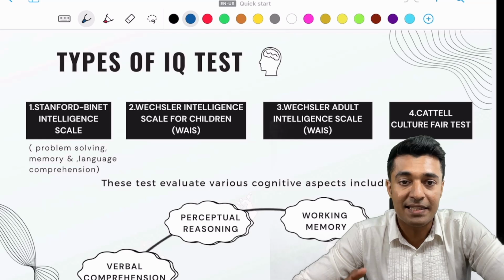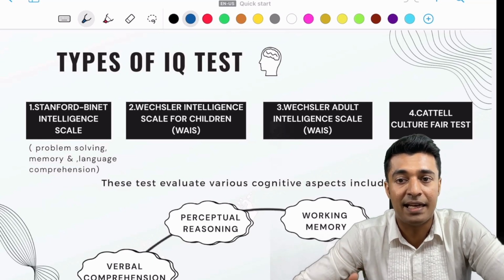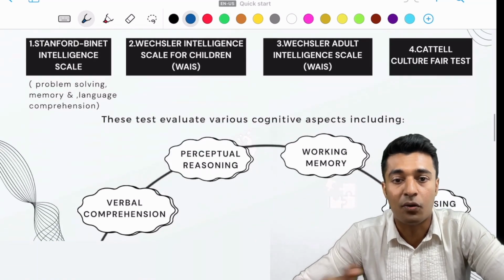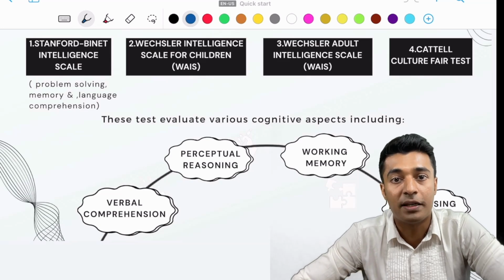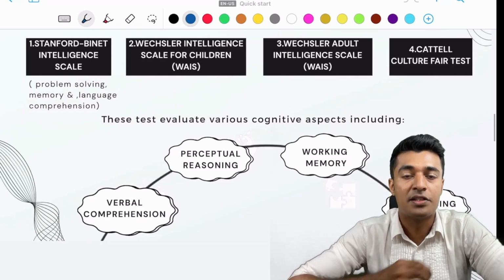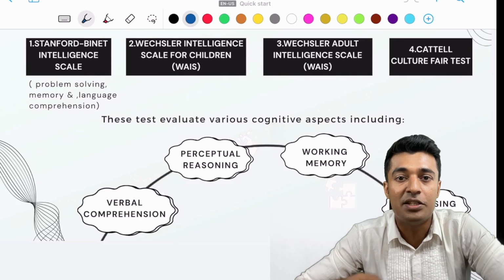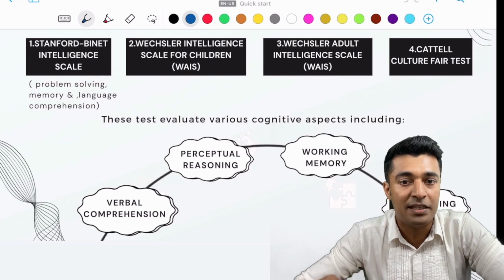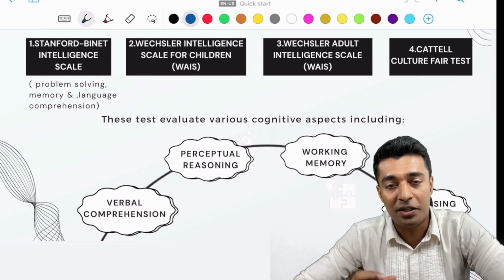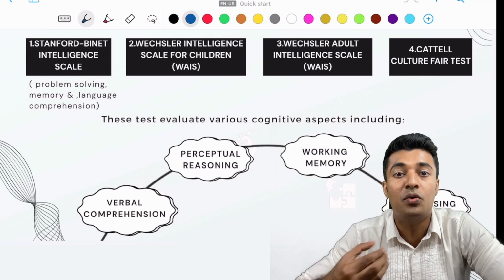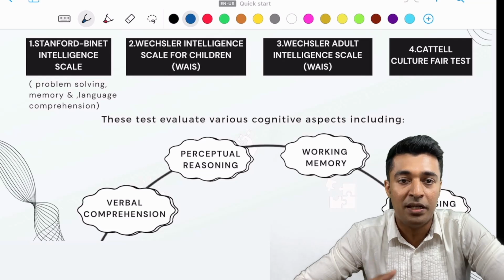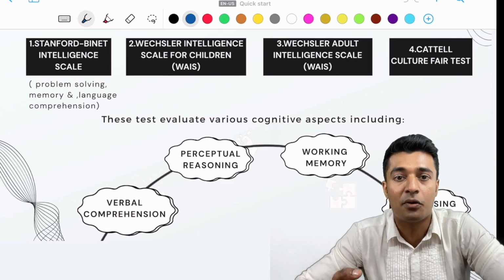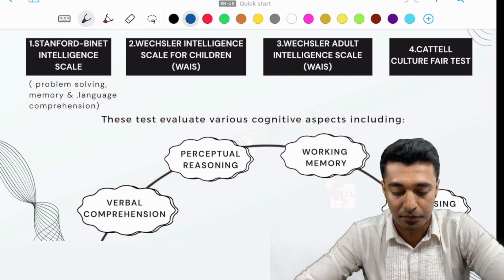The Wechsler Intelligence Scale for Children, the Wechsler Adult Intelligence Scale and the Cattell Culture Fair make use of these cognitive aspects: verbal comprehension, perceptual reasoning, working memory, and processing speed. Verbal comprehension is the ability to understand the language that we are talking. Perceptual reasoning is the ability to understand and find the problem. Working memory makes use of the memory to find a solution for the problem. And processing speed is the speed with which a solution is achieved. So all these tests make use of these cognitive aspects to come to a conclusion.